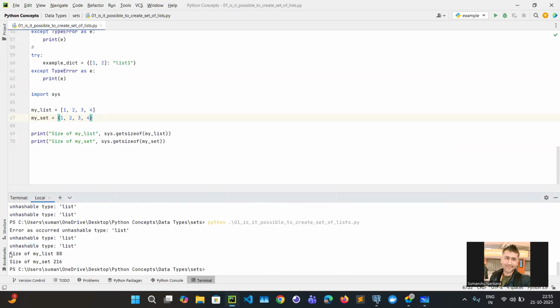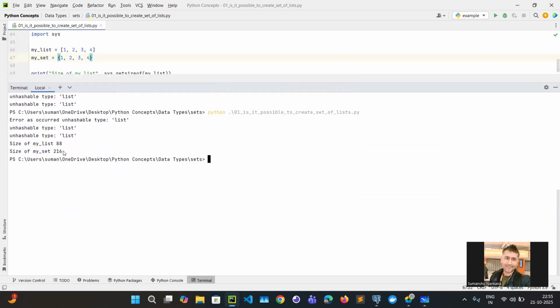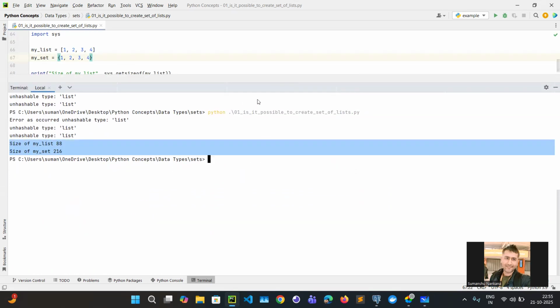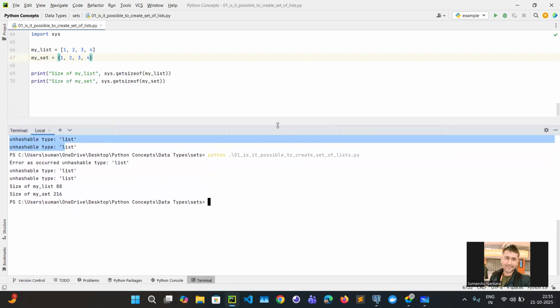You could see the size of my list is 88, but the size of my set is 216. You can say this is a kind of trade-off in computers. If you need it faster, then you can use a set.